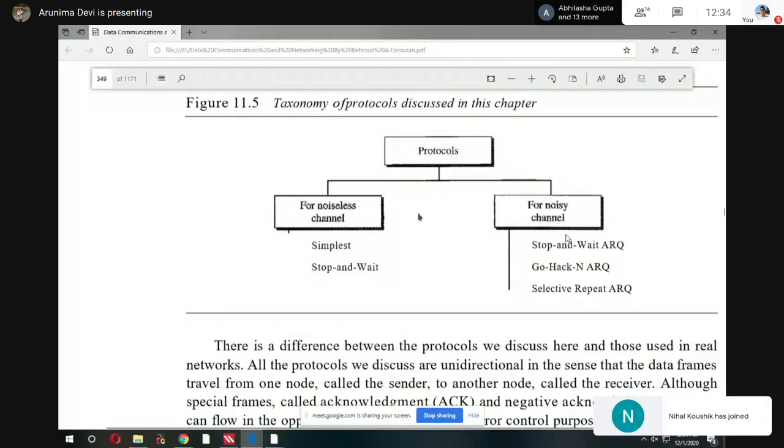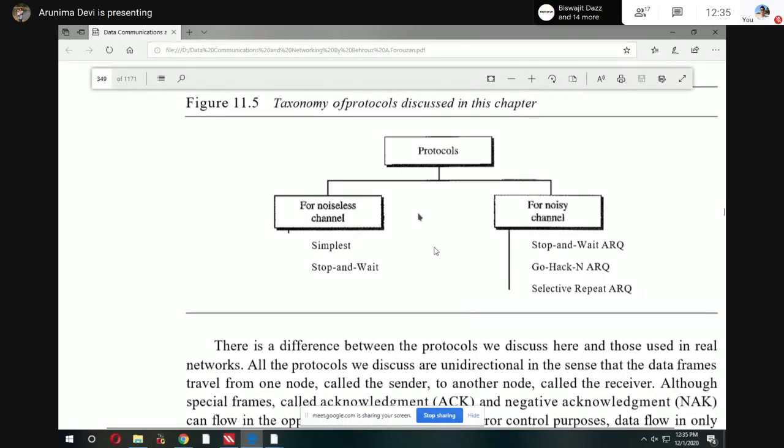And another one is a noisy channel, where we have some possibility of noise. So for these two categories: for noiseless channel we have the simplest protocol and stop and wait protocol. And for noisy channel we have stop and wait ARQ, go back N ARQ, this is not hack, this is back, B-A-C-K, and selective repeat ARQ. So we are discussing these 5 protocols here.